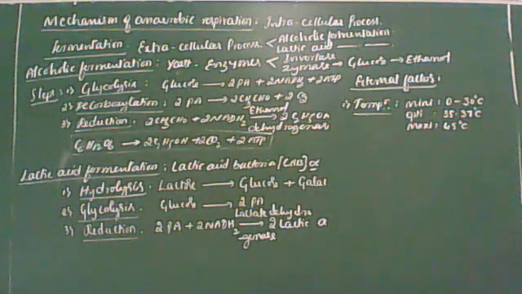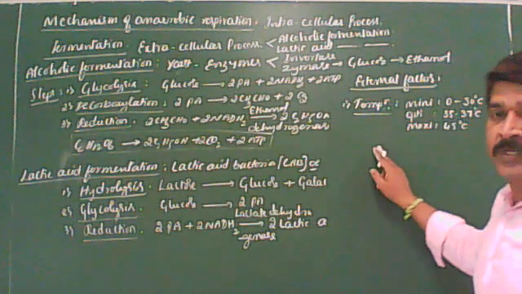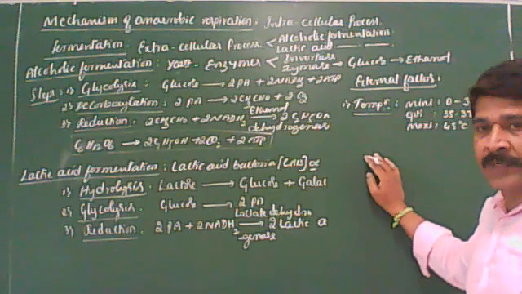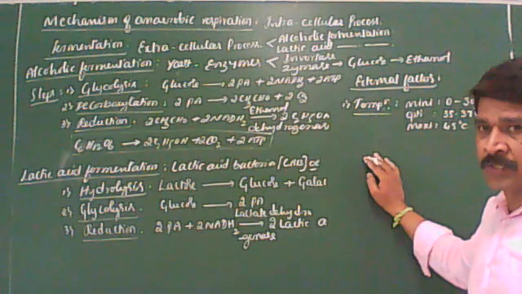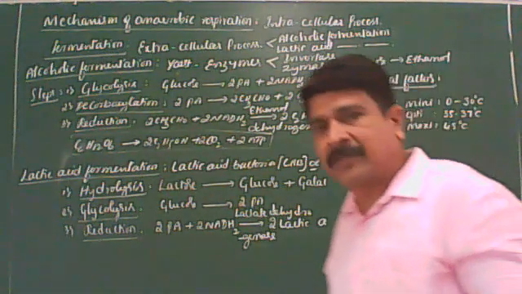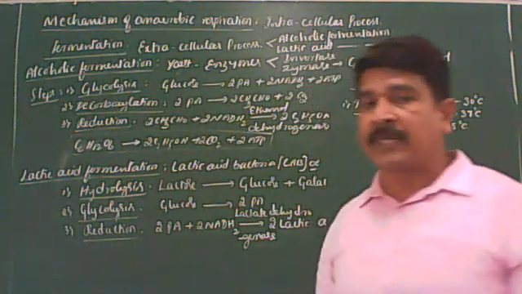Maximum rate of respiration. Suppose the temperature goes beyond 45 degrees Celsius, then all the respiratory enzymes are destroyed. In this condition, plants cannot carry out respiration. Got it? As we discussed in photosynthesis, that is called thermal denaturation of enzymes.